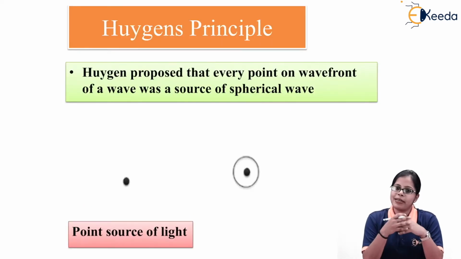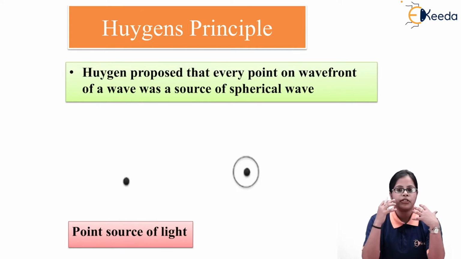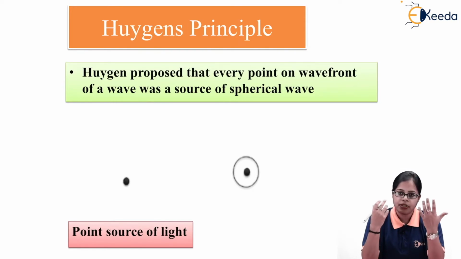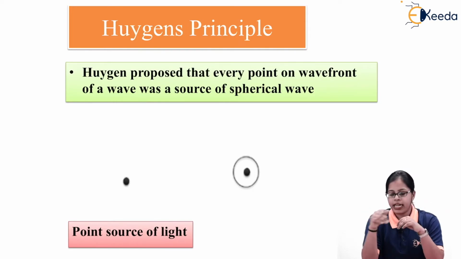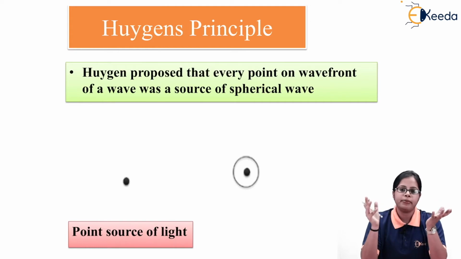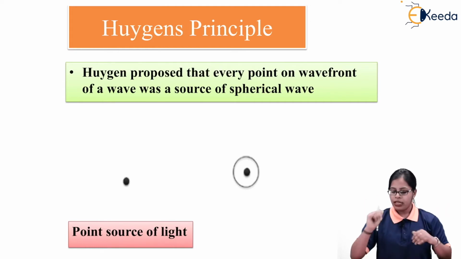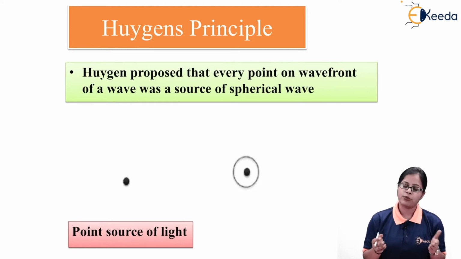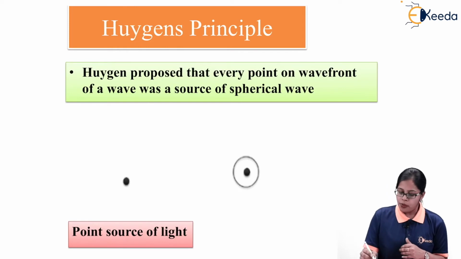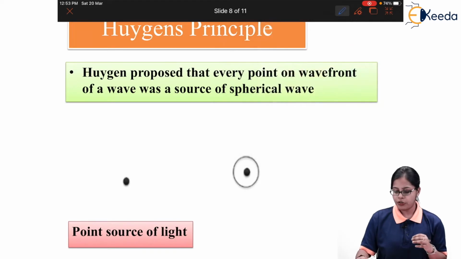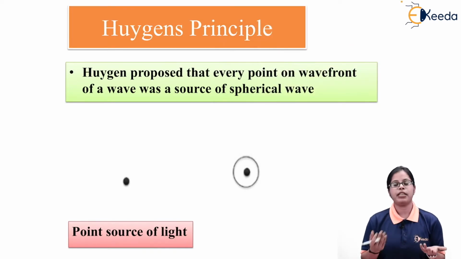Next is the basic important theory used for the concept of light, or whenever we studied the different phenomena of light. The basic theory we used was Huygens principle, and this principle gives you the basic idea about how to form a wavefront. Now, wavefront is nothing but the locus of points which are in the same phase. The theory proposed by Huygens is that every point on the wavefront behaves as a source of a spherical wave.